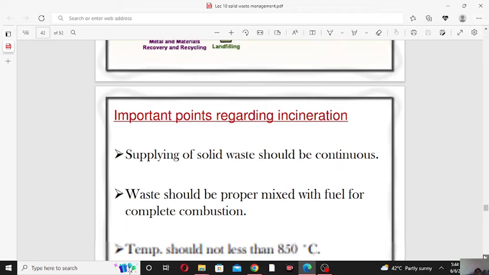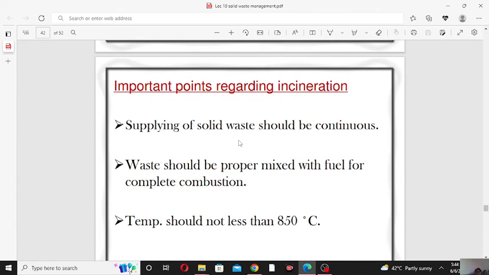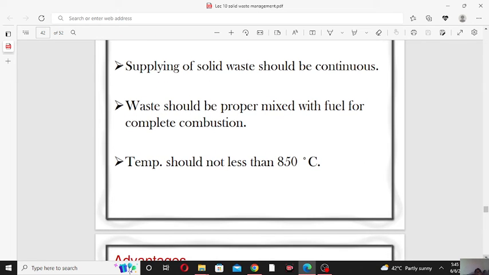Now, important points regarding incineration. The supply of solid waste should be continuous. The solid waste should be properly mixed with fuel for complete combustion. For complete combustion, excess air is a must, along with proper mixing of the solid waste and fuel. The temperature should not be less than the required level. So the incineration process is at a higher temperature.